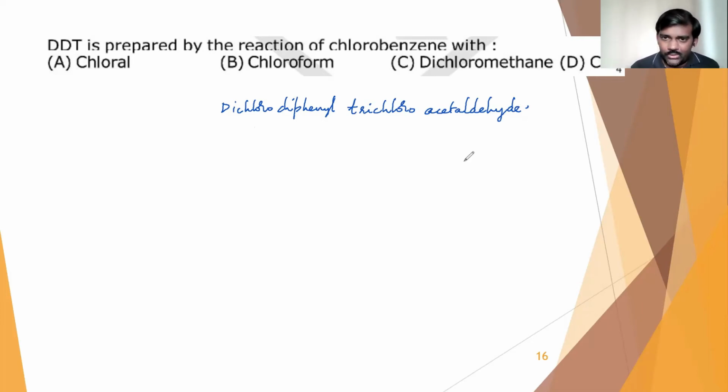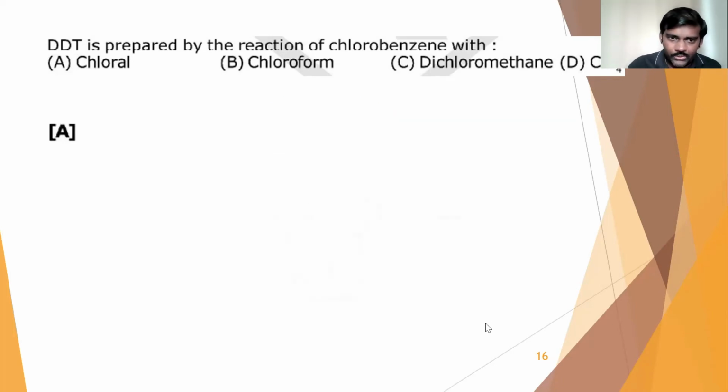Chloral means CCl3CHO. So when this CCl3CHO reacts with chlorobenzene, 2 moles, it will undergo nucleophilic addition reaction on the carbonyl carbon to give us the dichloro diphenyl trichloroethane, DDT. So the answer is option A, that is chloral. CCl3CHO is the answer, and the reaction I'll show you in a minute.